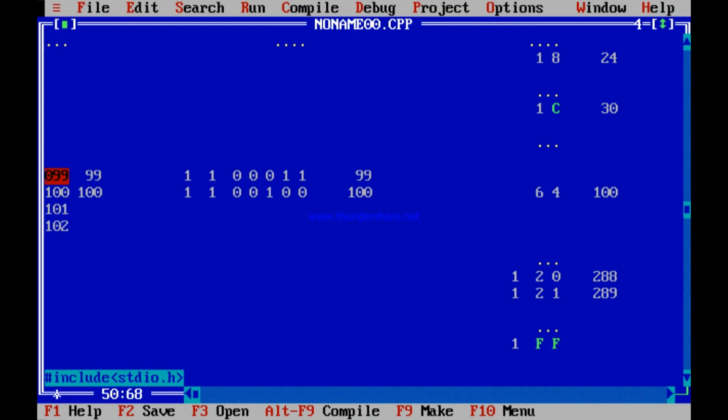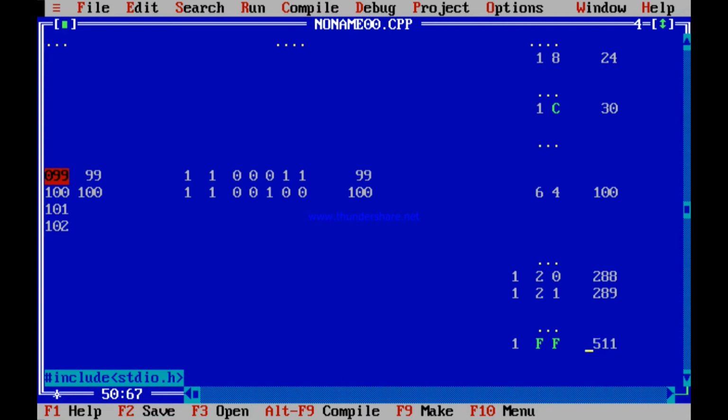See, check out what 1FF will mean. 1 into 256. This is the position of 256. This is the position of 16. So 15 16s, that is 240. So this is 256. This is 15 16s. So 256 plus 240 makes it 496. Then a 15 again. 496 plus 15 is 511.